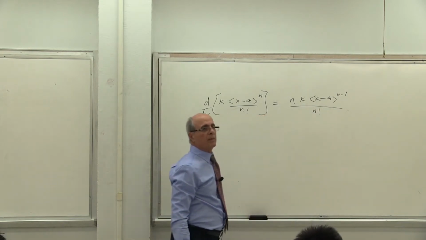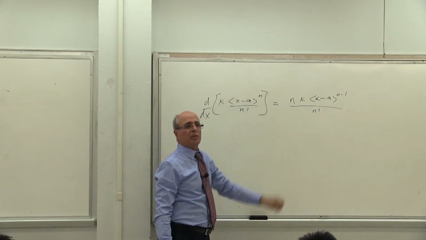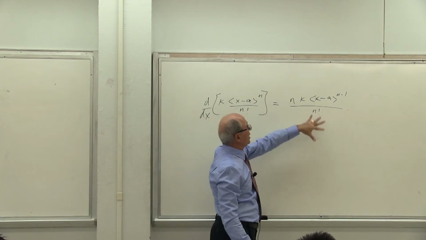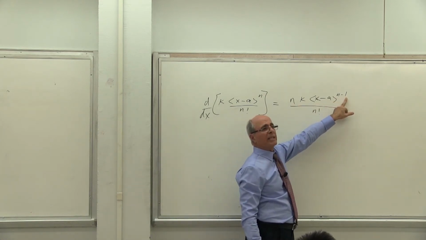Yes or no? x cubed becomes 3x squared. That's what I wrote. And the rest of it, I said n k (x minus a) to the power of 1 less. Is that correct or not?